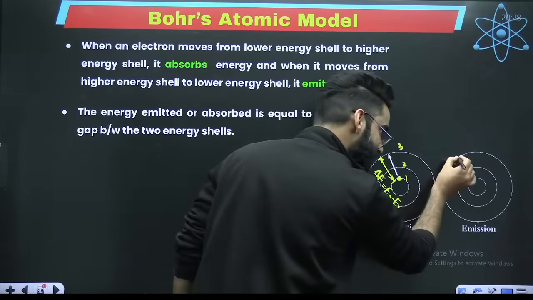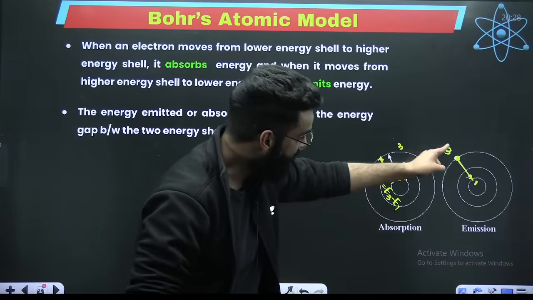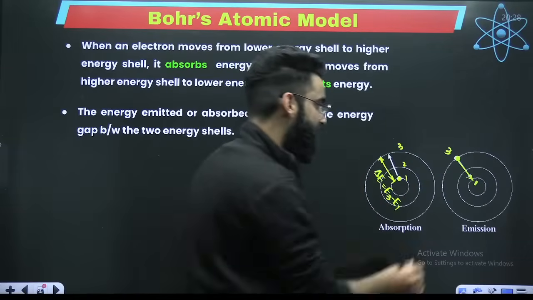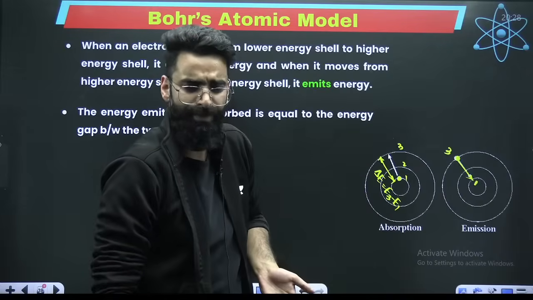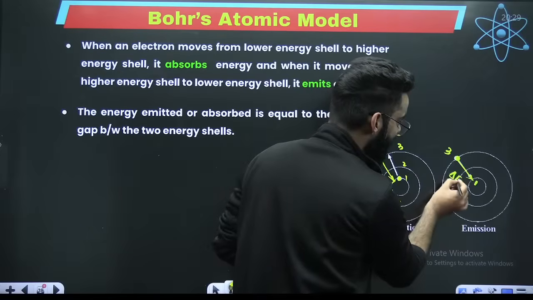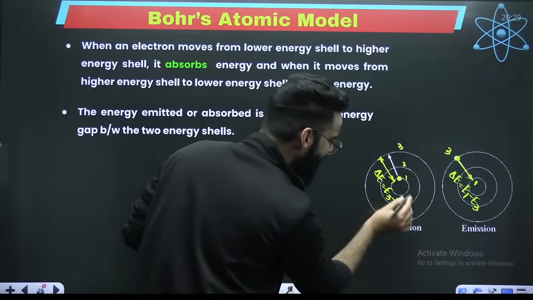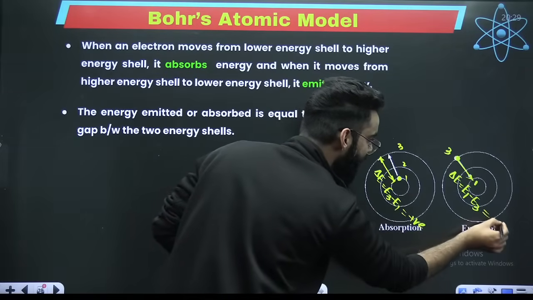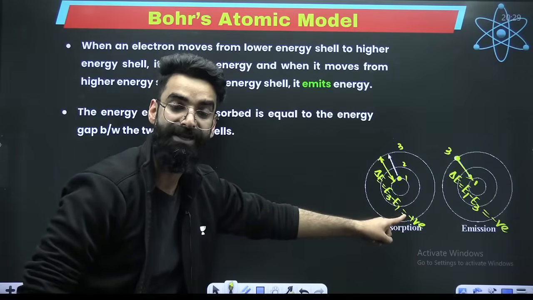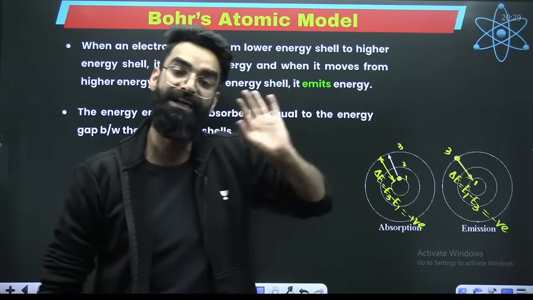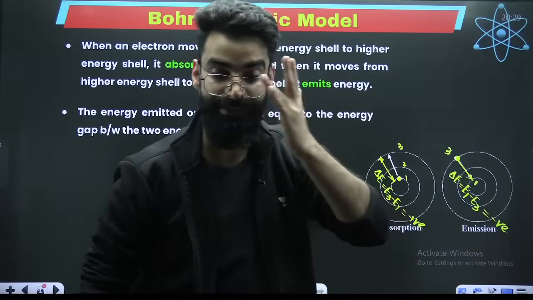Now, when the electron makes a transition from higher to lower, so from 3 to 1, energy is emitted by the electron. How much? Whatever it had absorbed before, the same amount of energy will be emitted now. Delta E is final minus initial. The delta E value here will be positive and here it will be negative. The positive value tells you that energy is absorbed by the electron, and the negative value tells you that energy is emitted by the electron.